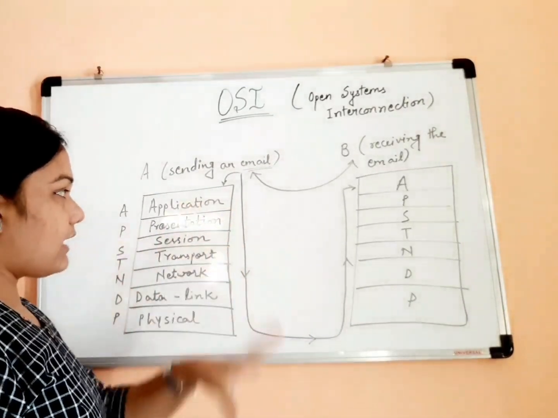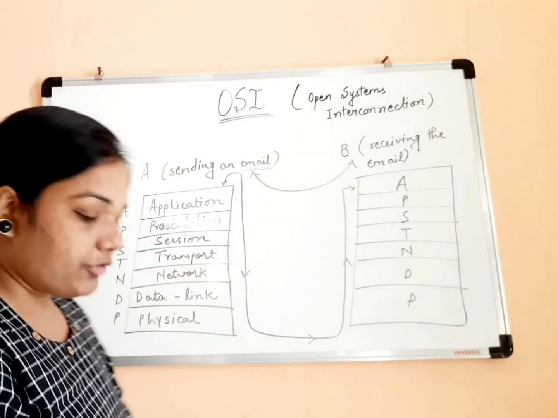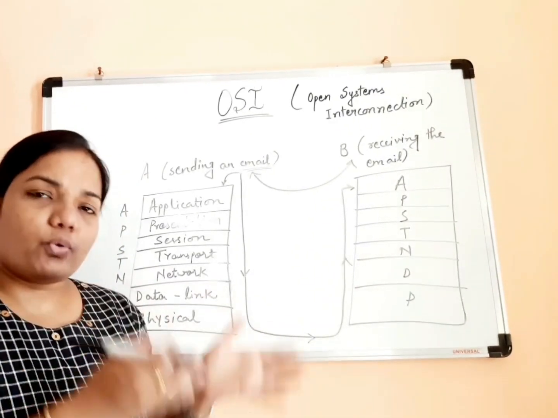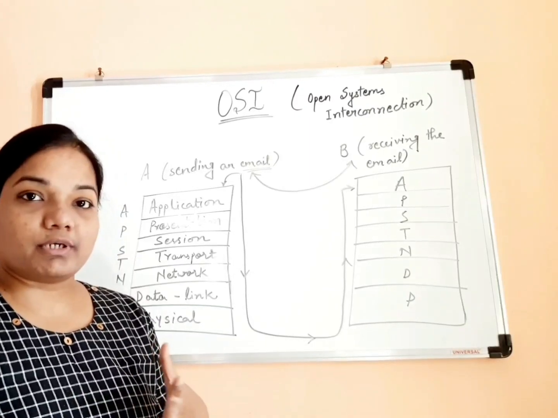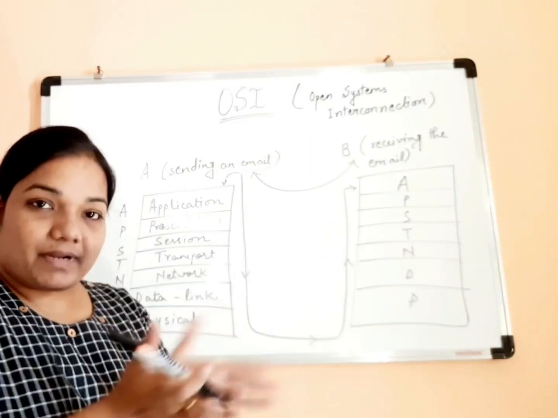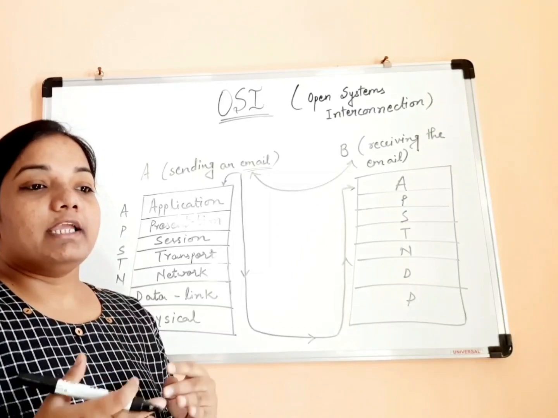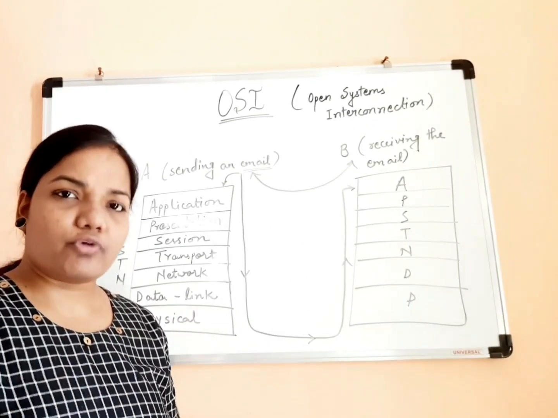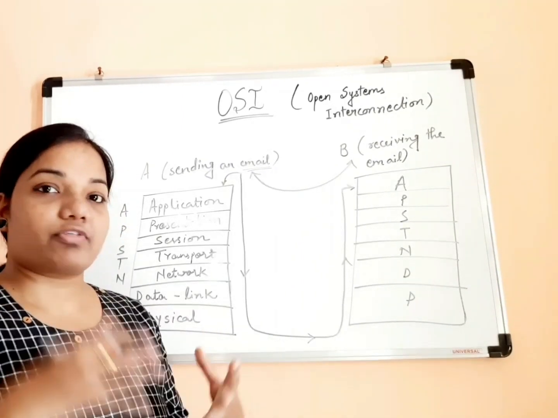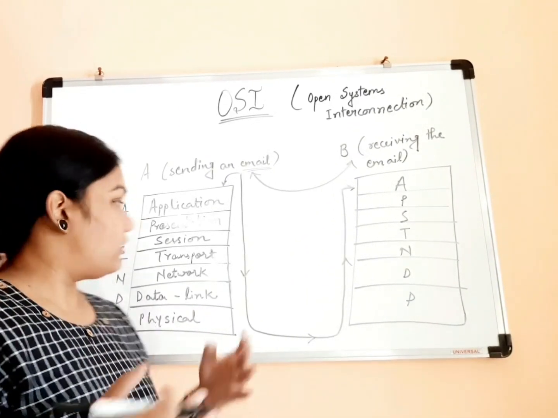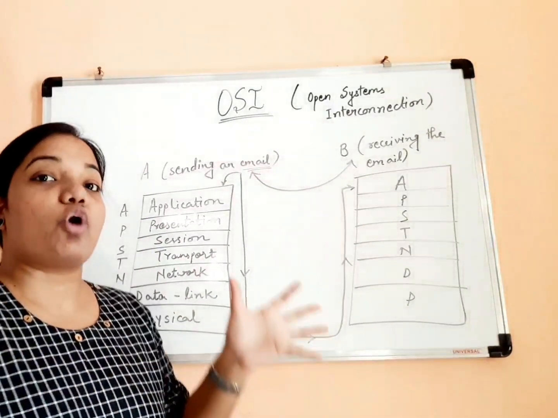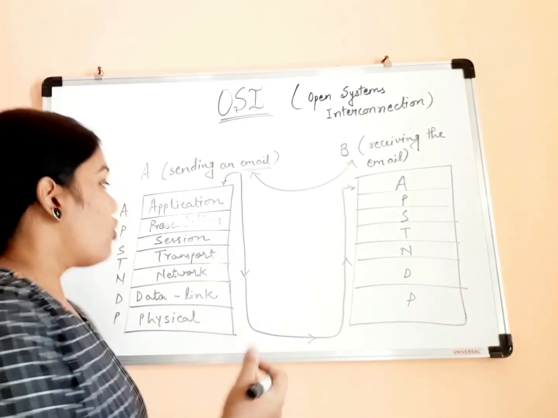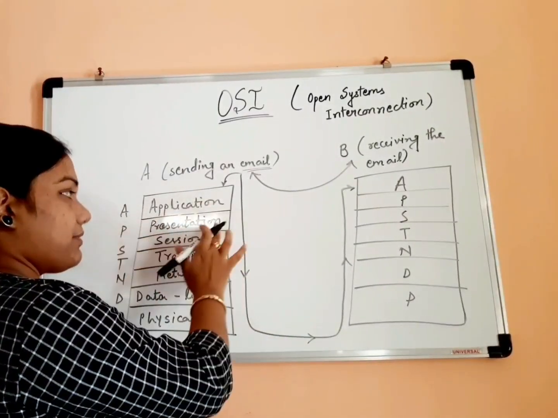Presentation layer, in this case, takes care of things like encoding, decoding, encryption, decryption, or let's say compression. For example, you have a large content, or let's say you have an audio file or video file that is very large, of some multiple GBs. In those cases, the presentation layer helps us to compress the attachment or the media file before sending. Fine. So all those things are taken care of by the presentation layer.